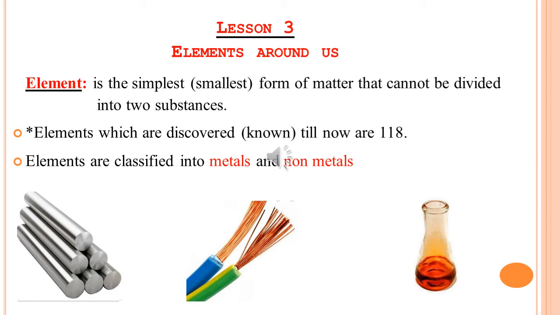Aluminium, everywhere is aluminium. The number of elements discovered or known till now is about 118. Elements are classified into two types. Number 1, metals. Number 2, non-metals.